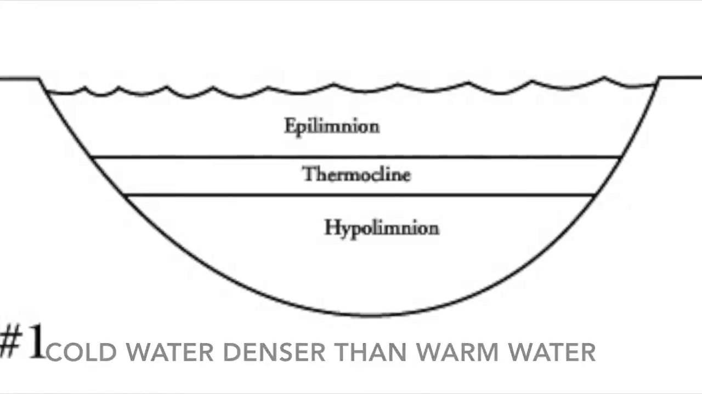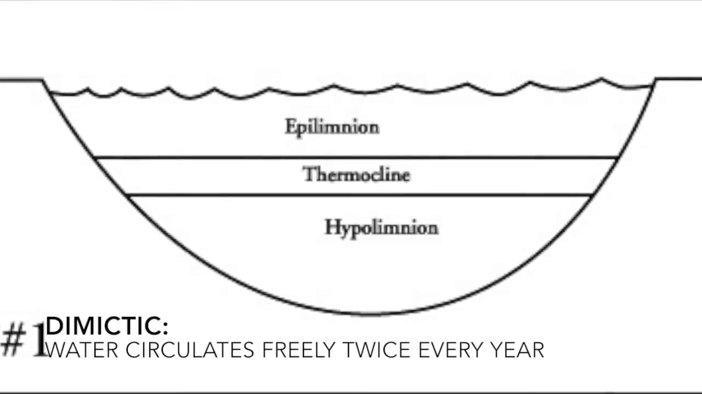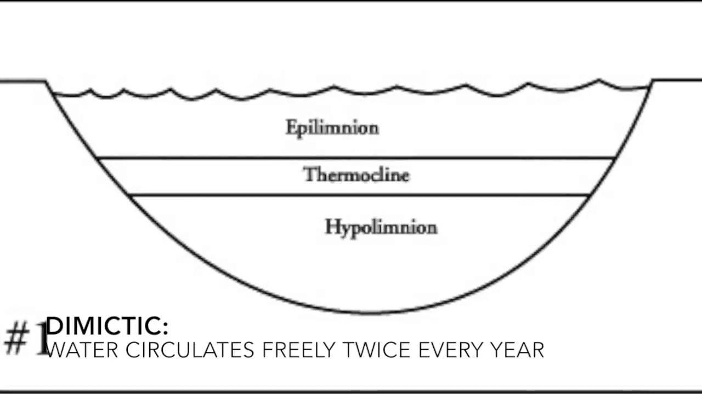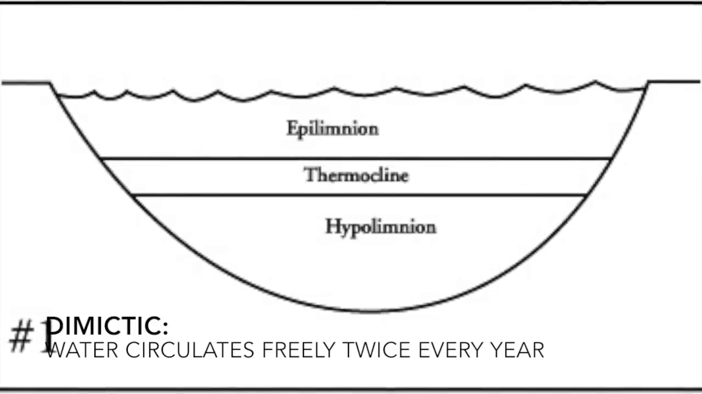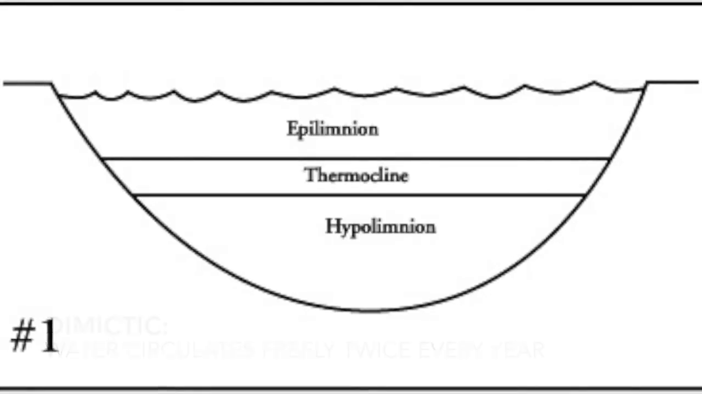Lake Superior is dimictic, meaning that the water will be free to circulate from the surface to the floor twice every year. During the rest of the year, the water remains stratified based on water density.